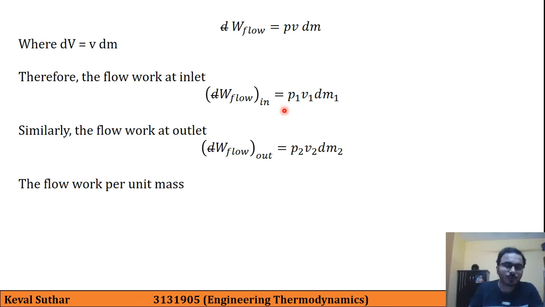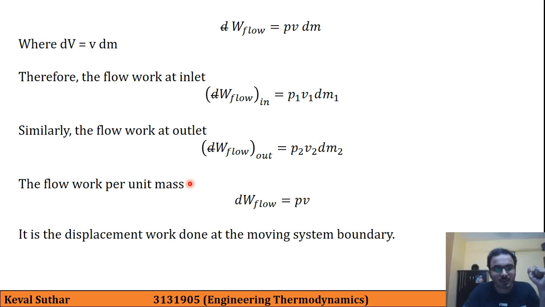Now if we need to calculate the flow work per unit mass, what is the meaning of unit mass? The mass will be taken into the denominator on the left hand side. So d cut W flow per unit mass is given by P into v. Now it is the displacement work at the moving system boundary. So this is all about the flow work.